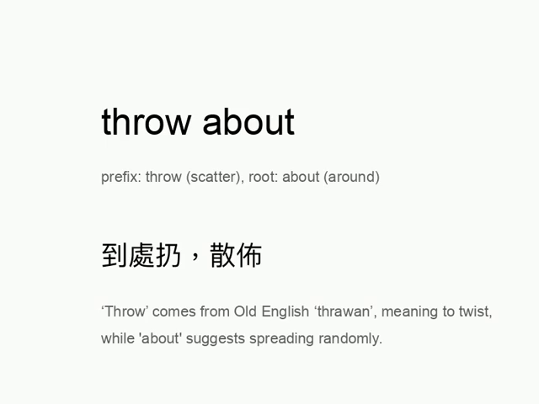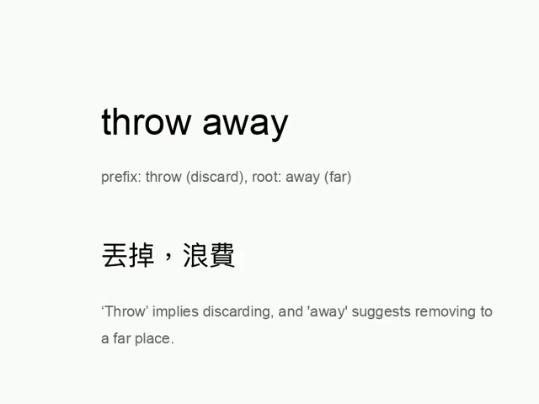Throw about. Throw comes from Old English throwen, meaning to twist, while about suggests spreading randomly. Throw away. Throw implies discarding, and away suggests removing to a far place.